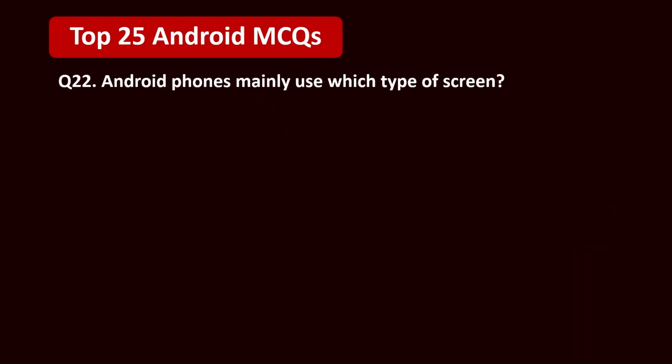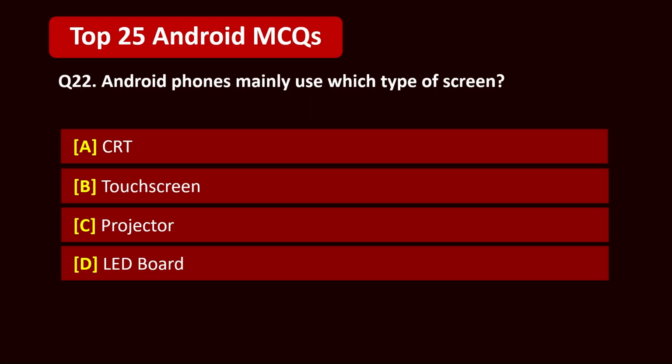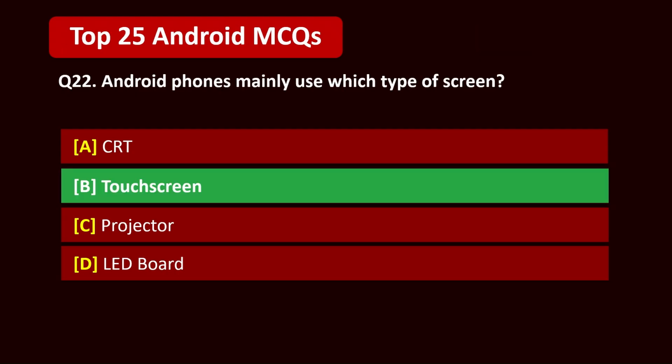Question 22. Android phones mainly use which type of screen? A. CRT, B. Touchscreen, C. Projector, D. LED board. 5, 4, 3, 2, 1. Correct answer is B. Touchscreen.